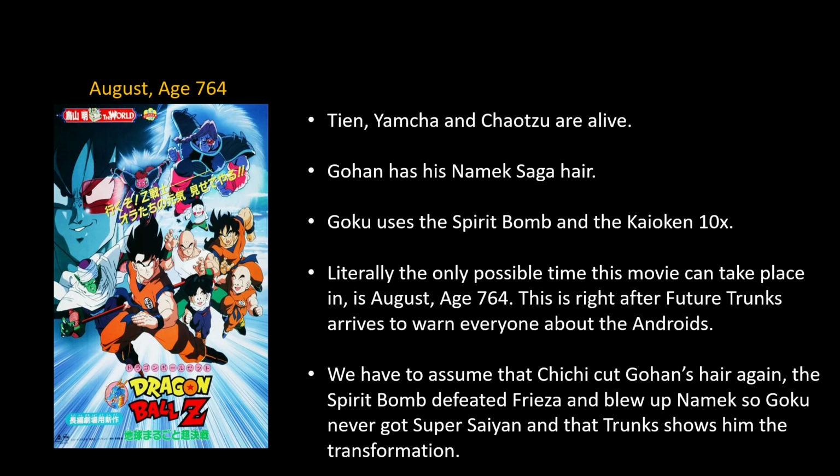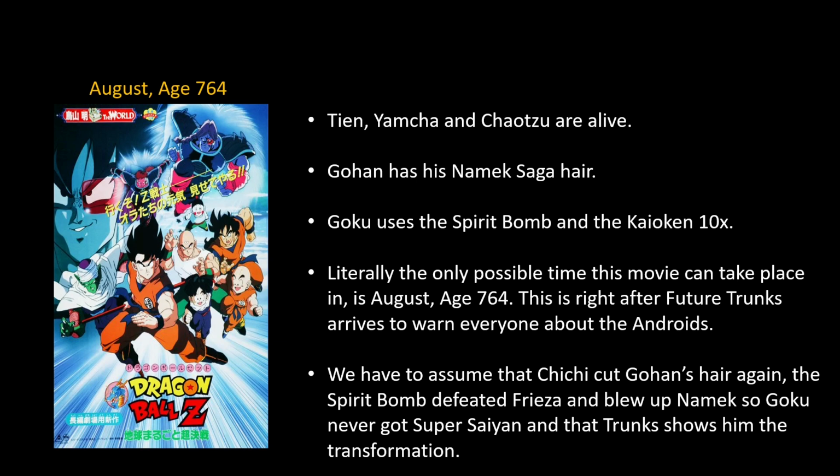Then fast forward to August 8, 764, Future Trunks arrives to warn everyone about the androids, right? And then Goku also arrives, and Future Trunks is like, yo, Goku, you don't know how to transform into a Super Saiyan? Dude, this must be the butterfly effect of me hopping between timelines. Alright. In 3 years, androids are gonna come, you gotta learn how to transform.